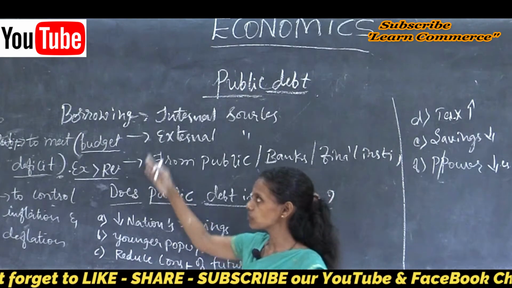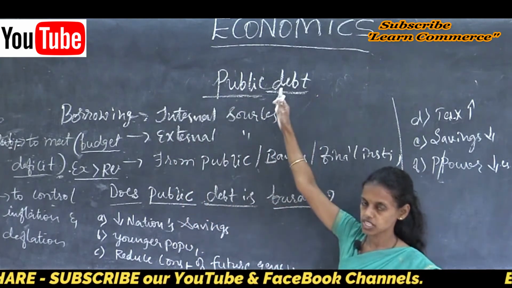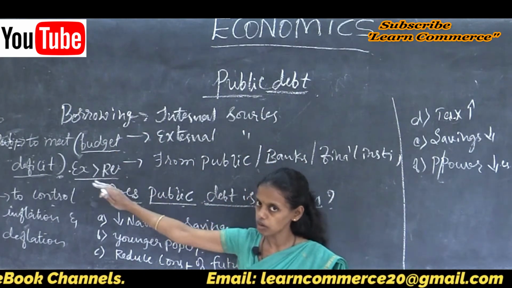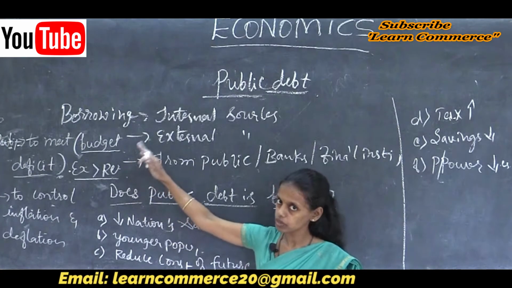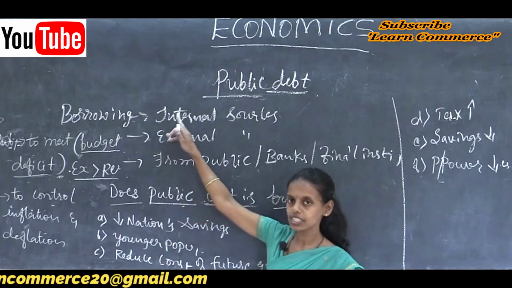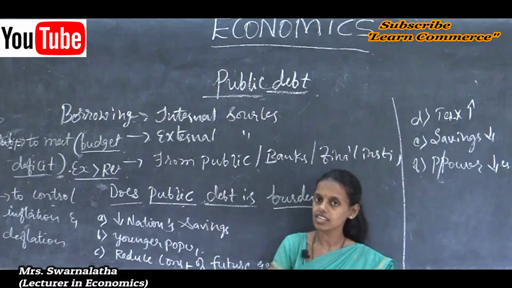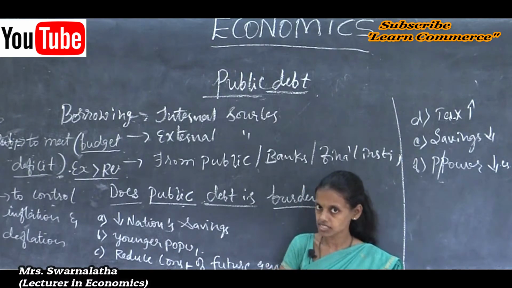So, let us see this public debt concept. Public debt is borrowing by the government from the public, through direct or indirect taxes.